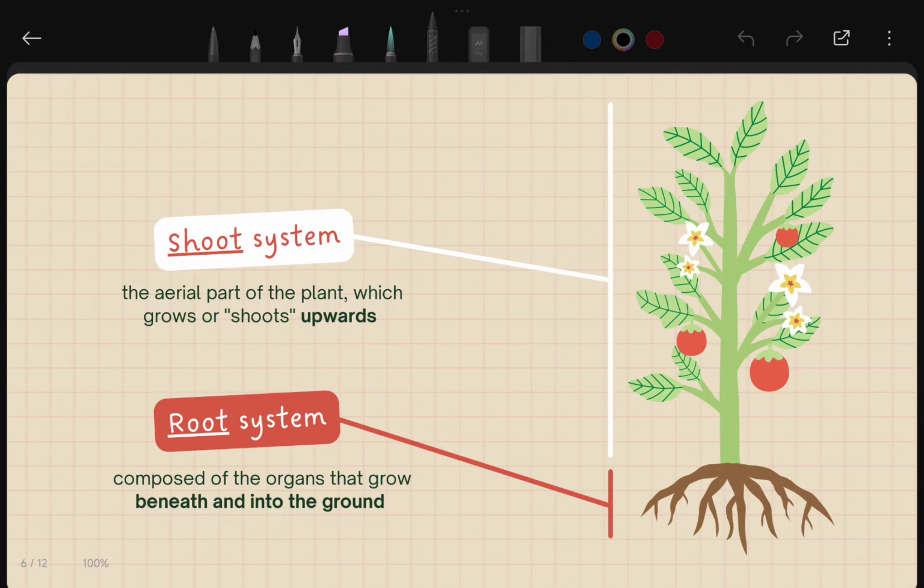So in front of you is a diagram of a plant where these two systems are highlighted. One is the shoot system and one is the root system.